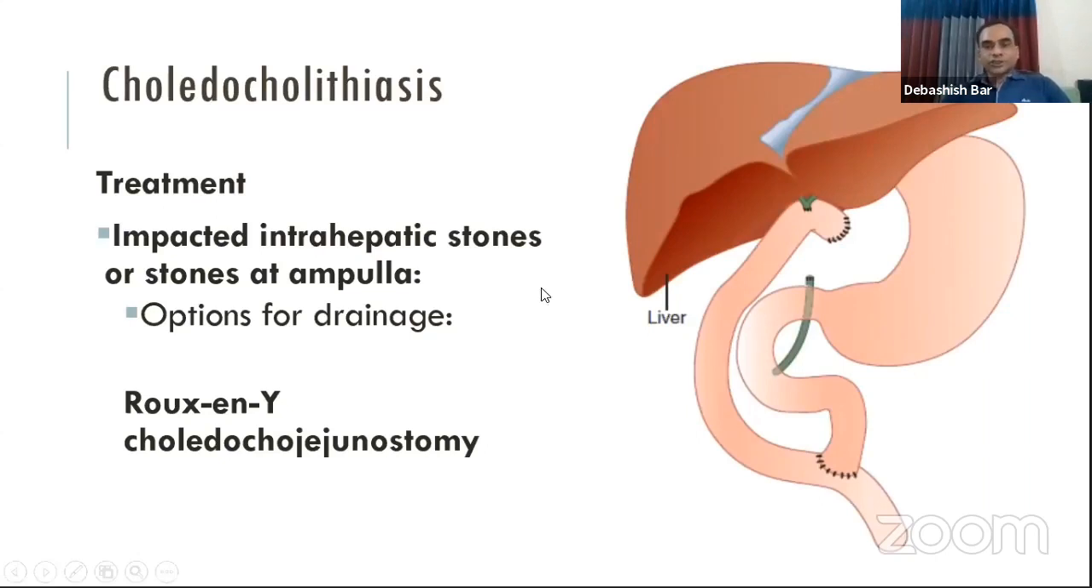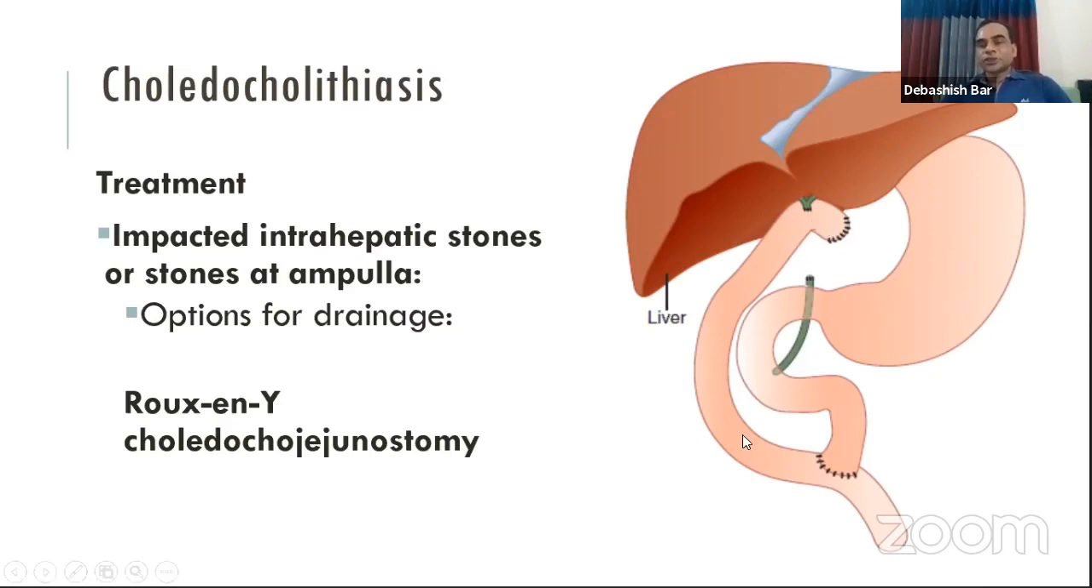Another option of treatment, when the stone is not cleared by surgery and for better drainage of the bile, is to do a bypass surgery, that is the Roux-en-Y hepaticojejunostomy. Here the jejunum is transected, the distal part is ascended upwards, and it is anastomosed with the hepatic duct, and the proximal loop is anastomosed with the distal jejunum.